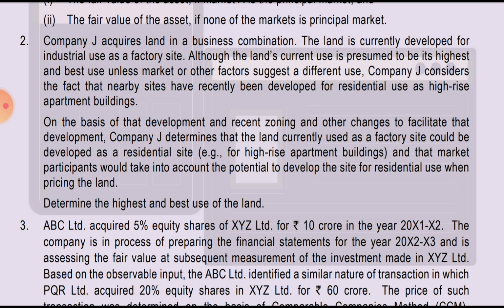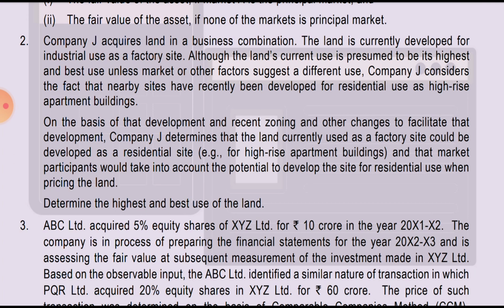Company J considers the fact that nearby sites have recently been developed for residential use as high rise apartment buildings. On the basis of that development and other recent and ongoing changes, Company J considers that the land currently used as a factory site could be developed as a residential site, and that a market participant could take into account the potential to develop the site for residential use when pricing the land.